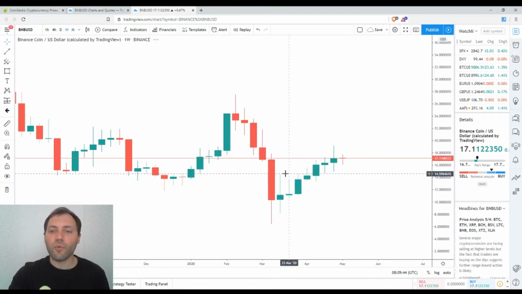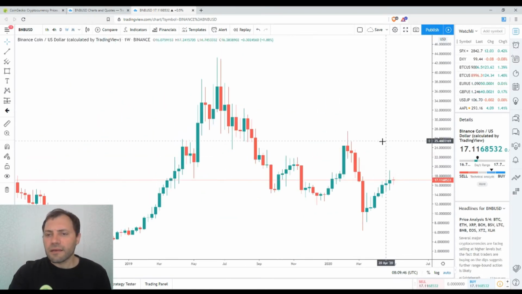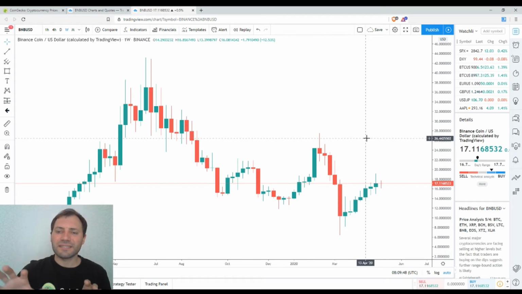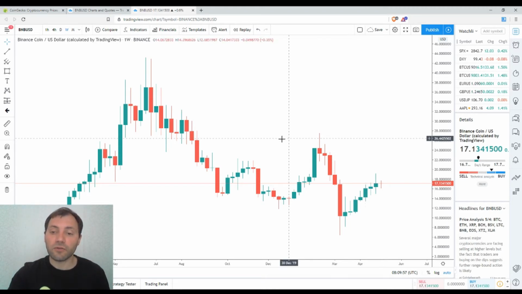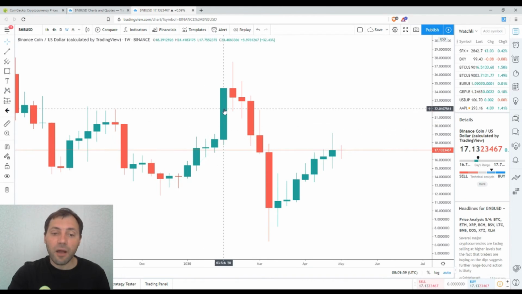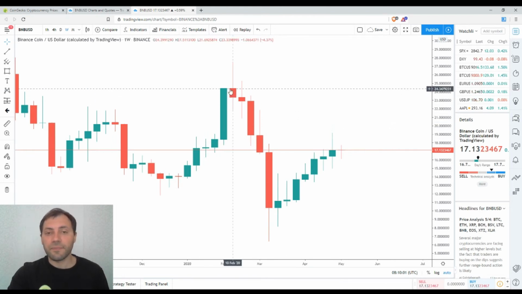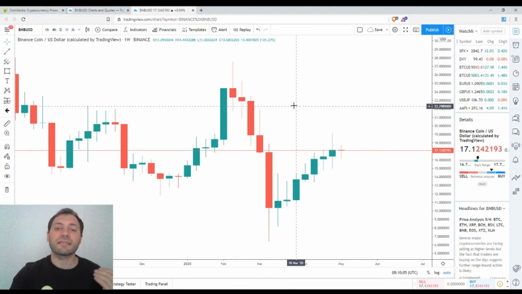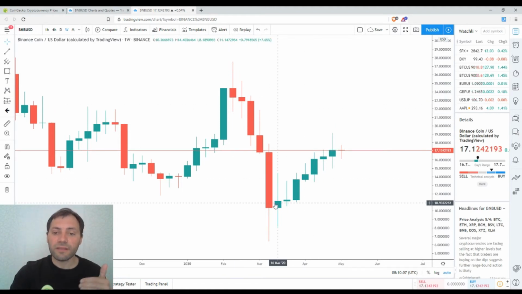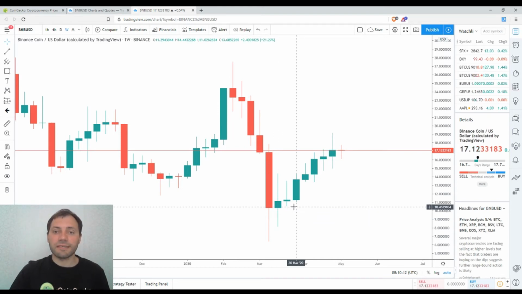If we switch to the weekly time frame, the price chart is to some extent quite similar to the ones of the other cryptocurrencies, because we had this rebound at the beginning of the year, followed by a solid price decline that started in the middle of February till the middle of March. Then the price of this cryptocurrency rebounded as well.